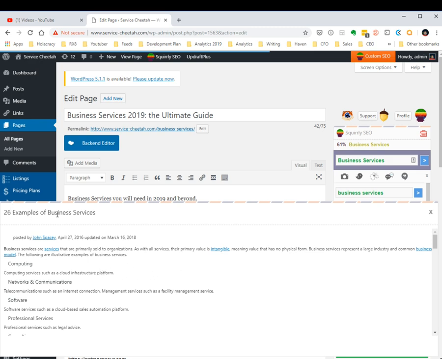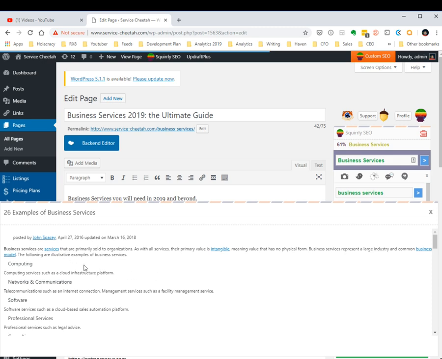So 26 examples, and this is pretty cool, right? Because you can already see the window here, and you can close it using this X button, and you can actually read a whole blog post in the same area where you are writing, so that you don't have to keep navigating between tabs and losing focus on your work. So this is why the blogging assistant is really such a smart tool, and it's something that you should definitely use, especially if you're writing a lot on your blog. So this is the blogging assistant for you.